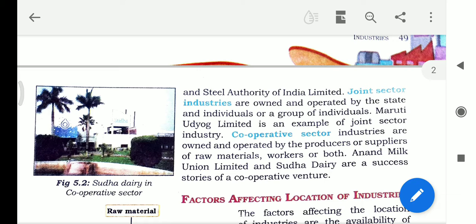You see, the producers or suppliers of raw materials, workers or both, every individual, all are owned and operated in this type of industry, the cooperative sector industries. Anand Milk Union Limited and Sudha Dairy are success stories of a cooperative venture.